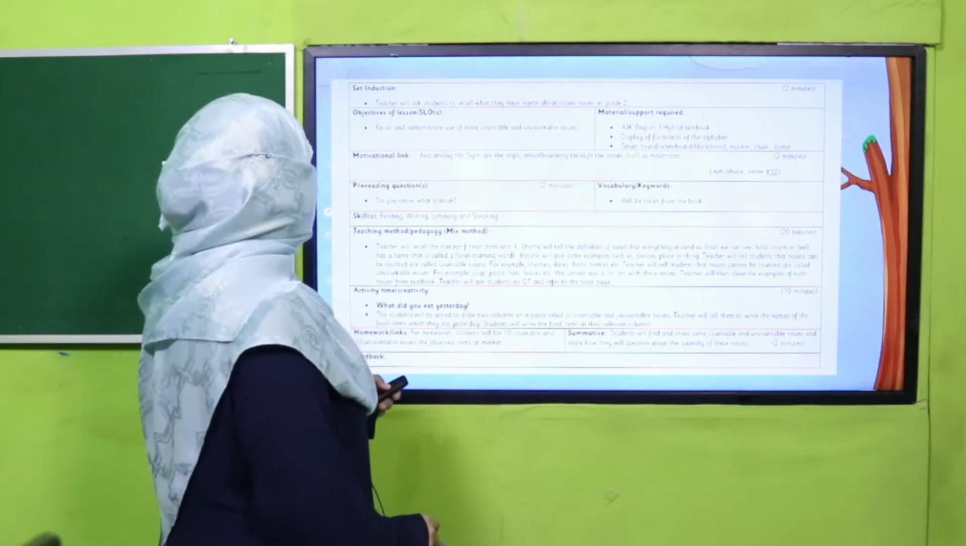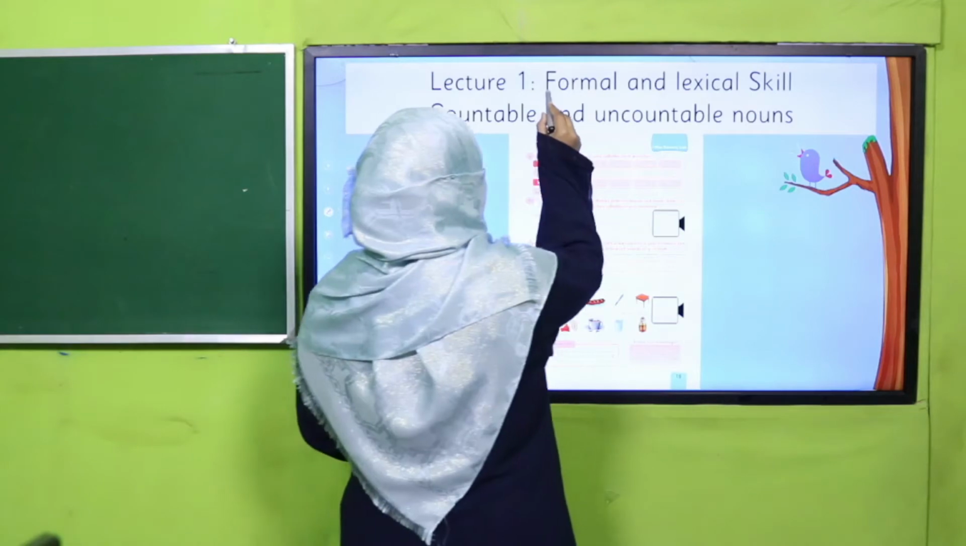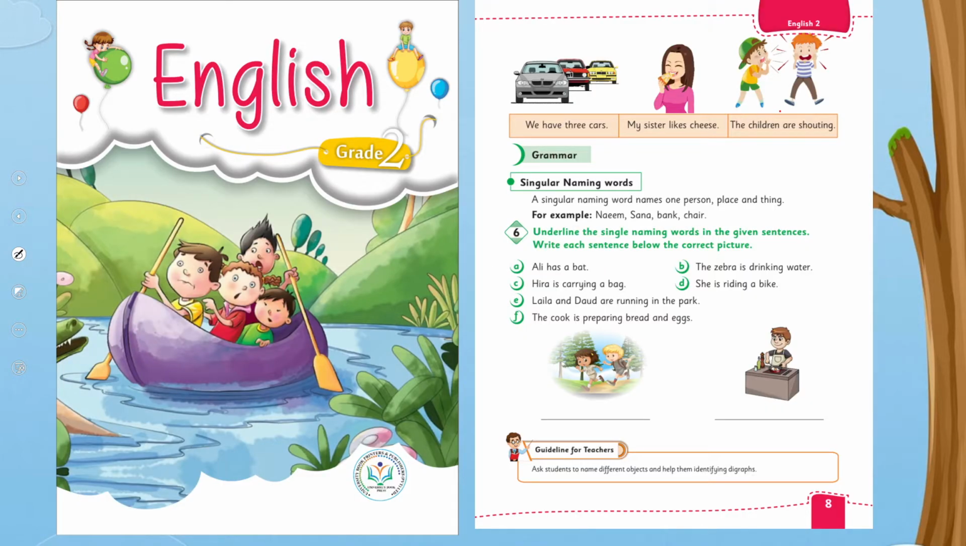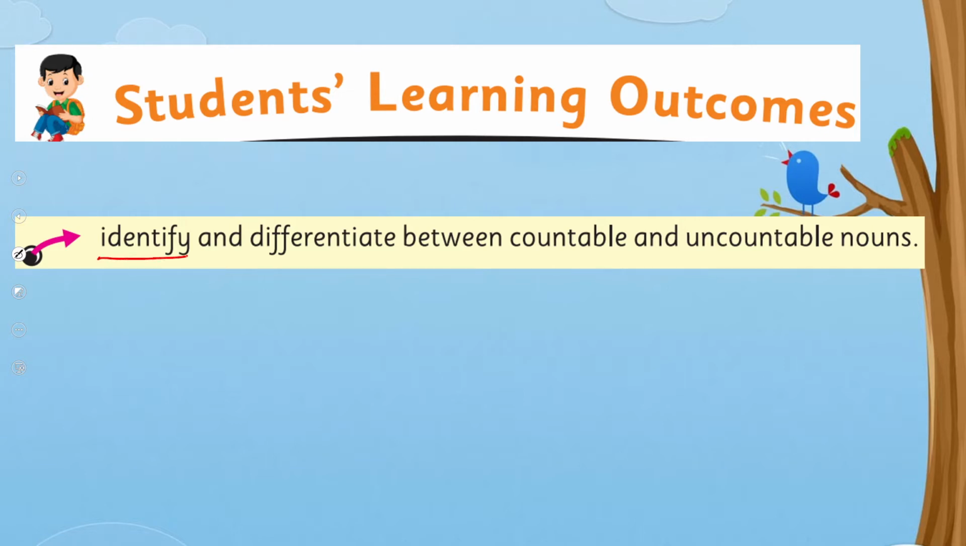Yes, my dear children. We are going to learn about formal and lexical skill, and we will learn about countable and uncountable nouns. Before this, in English for grade 2, I have taught you about singular naming words. I hope you remember. And we'll learn further to identify and differentiate between countable and uncountable nouns. This is our today's SLO.